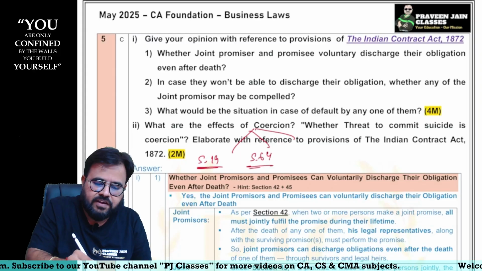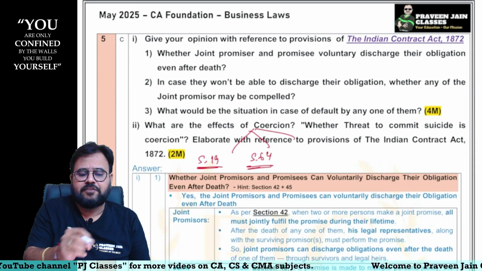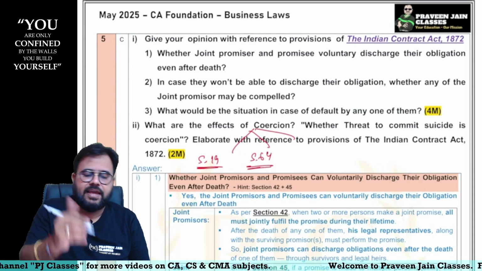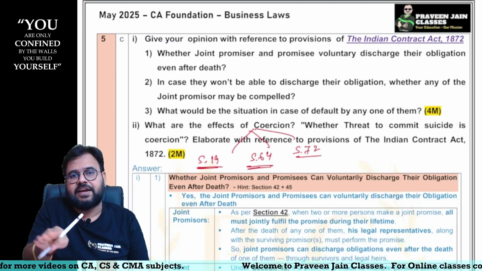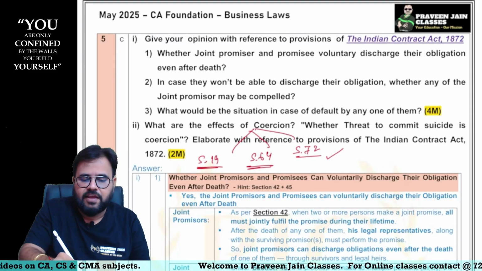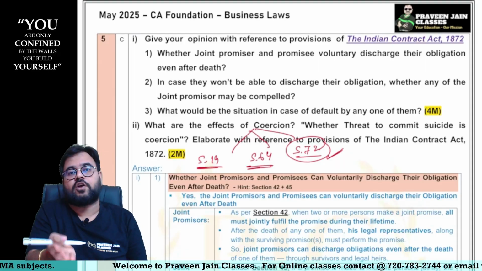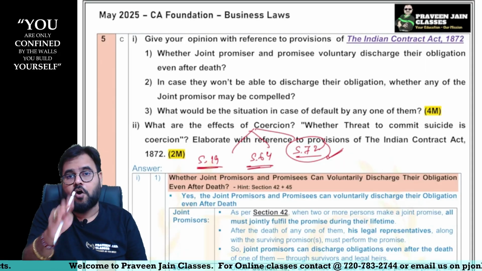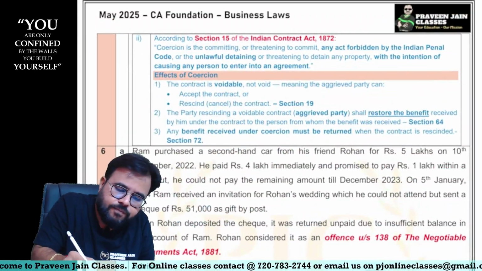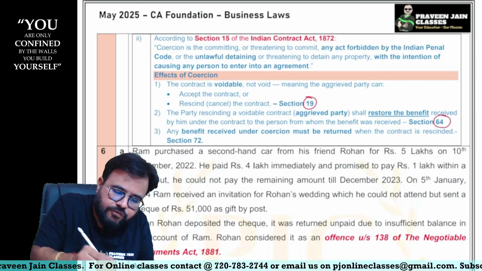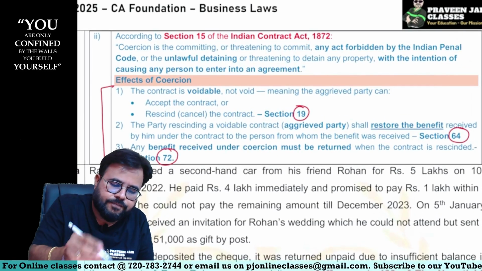Section number 64, sir. Can I say whatever money has been taken by the aggrieved party, he has to return it, sir. Section number 72. Whatever benefit is received by the benefited party, sir, he also has to refund it, sir. Can I say Section 72 is clearly talking about money paid under mistake or by coercion, sir. So you can see here 19, 64, 72. So these are the effects of coercion, sir.